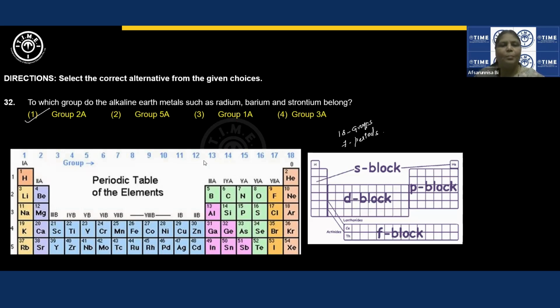All these group numbers, I'll write it, from 13 to 18. These are P block. These two are S block. And these all put together are known as D block.